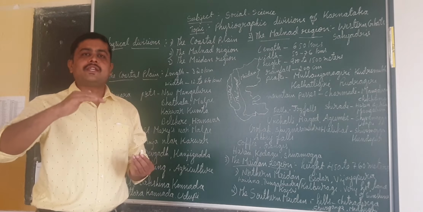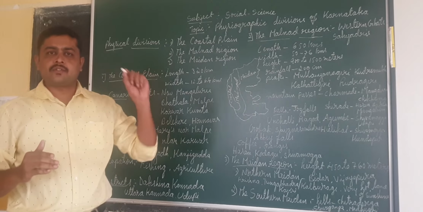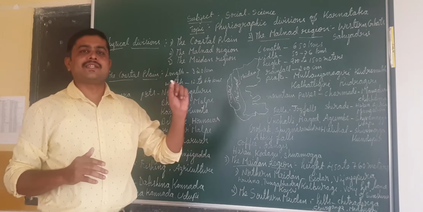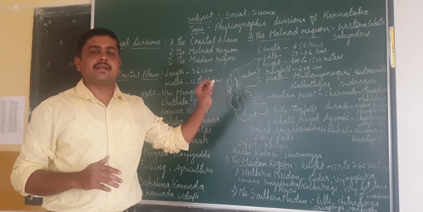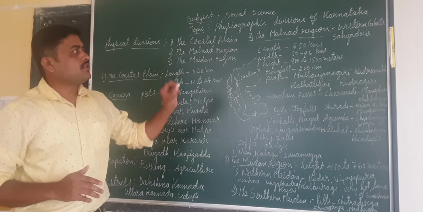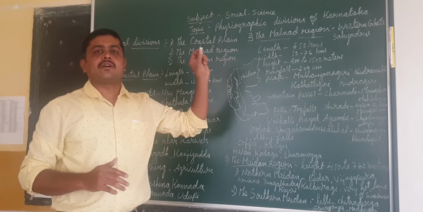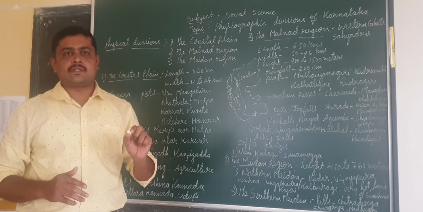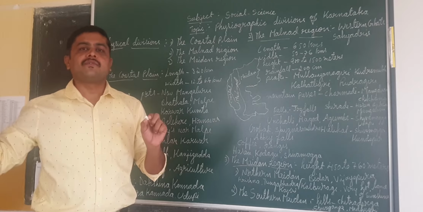It is based on the relief features. As I told earlier, it is a part of our peninsular India, located in the southern part. So our state is known for its varied relief features. Each part in the state will be having different types of features.